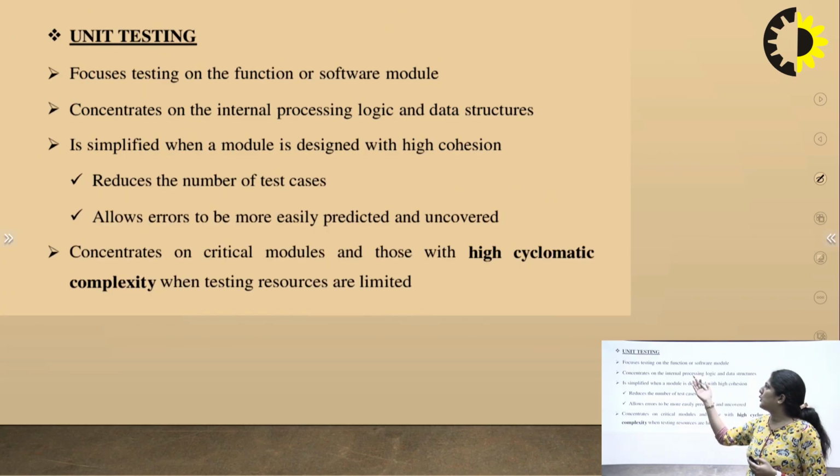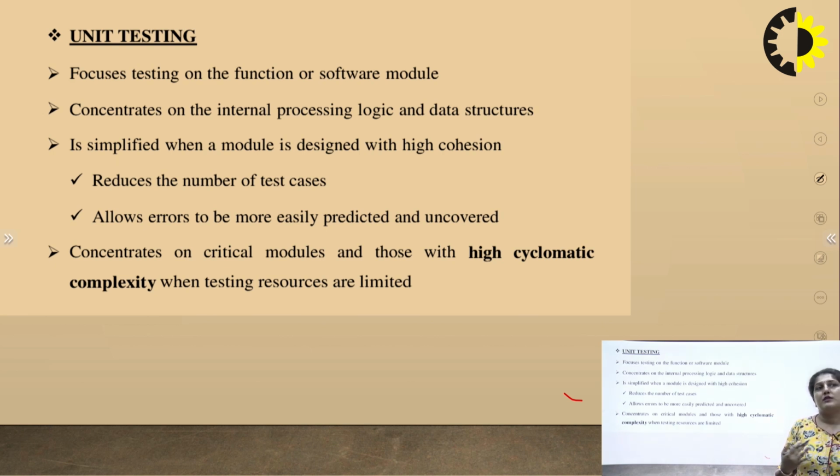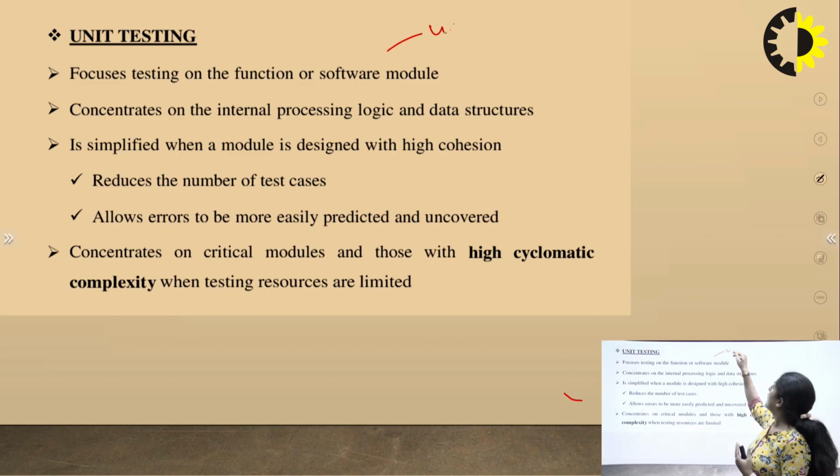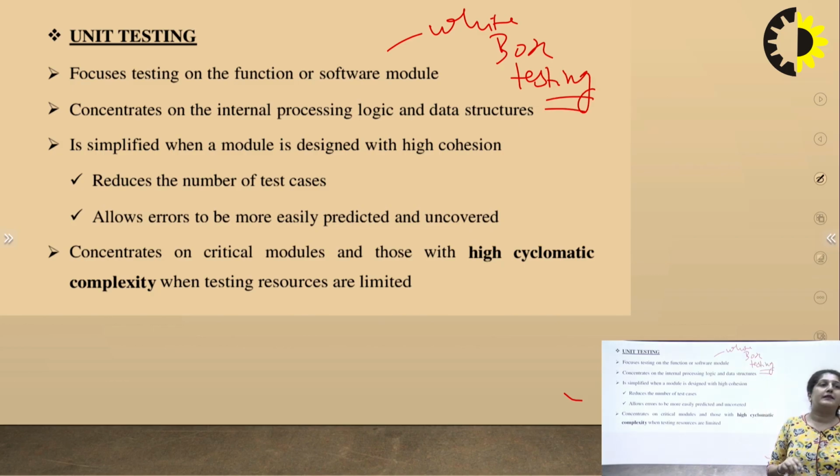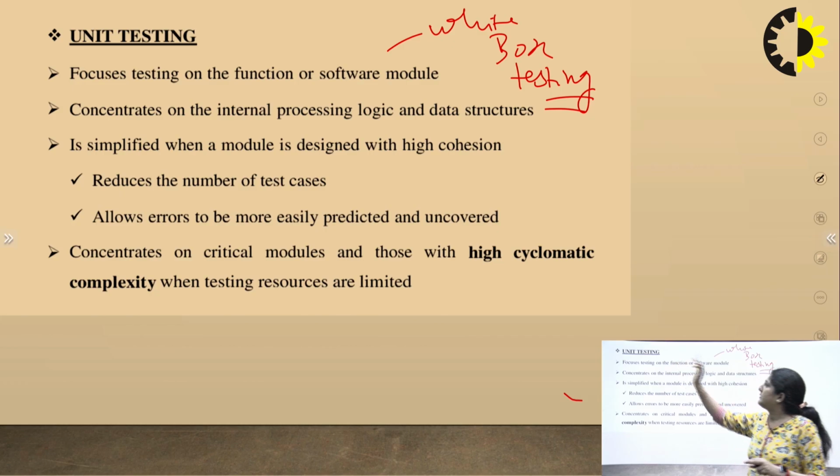Then there comes unit testing. The first testing is unit testing. It generally focuses on the function. It is done as white box testing, because it is done in a deep way. It focuses on testing the function and software module.